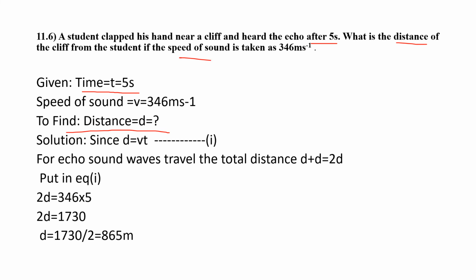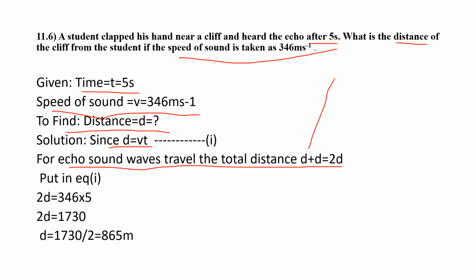If the speed of sound is taken as 346 meters per second, so speed of sound is again given, which is v equals 346 meters per second. Using the formula d equals vt, we know that for an echo, the sound wave travels a total distance of d plus d, that is 2d. One time when it goes, the sound travels distance d, and when it comes back, it is again the distance d. So these two d give you 2d.